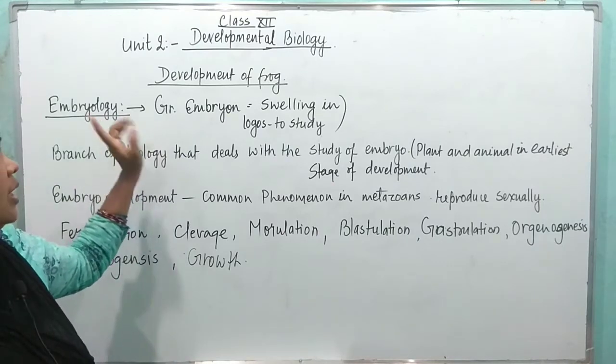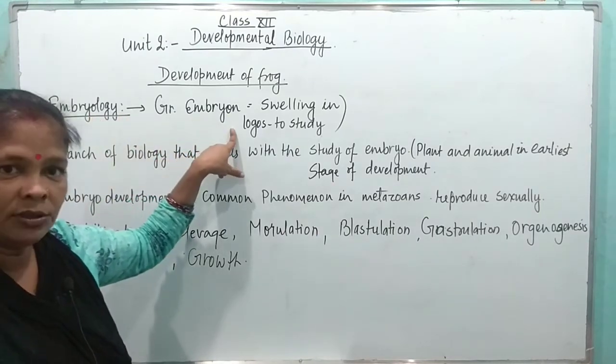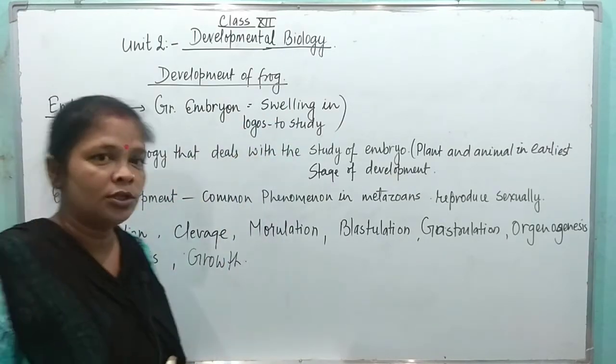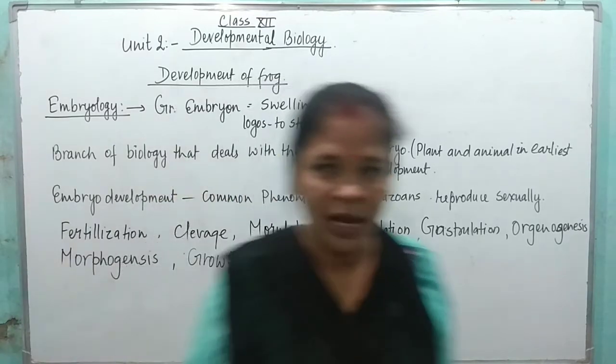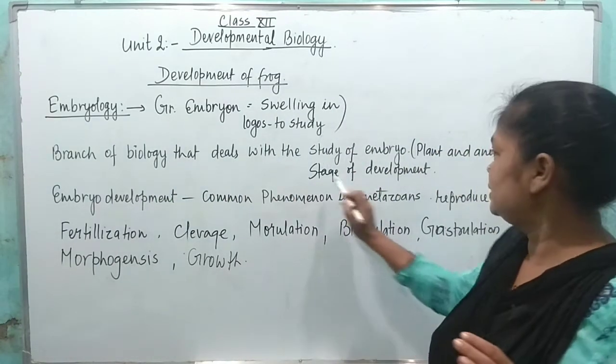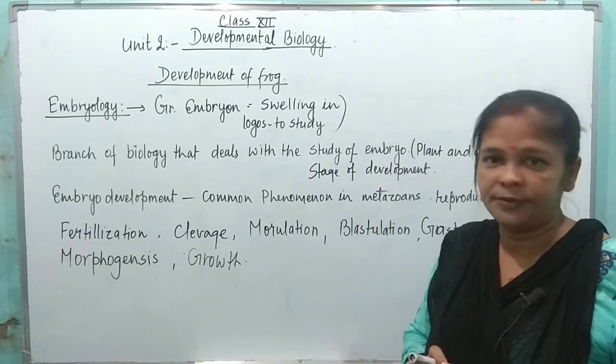Embryology is made from the Greek word embryon, which means swelling in, and logos, to study. Means the branch of biology which deals with the study of earlier stage of development is called embryology.